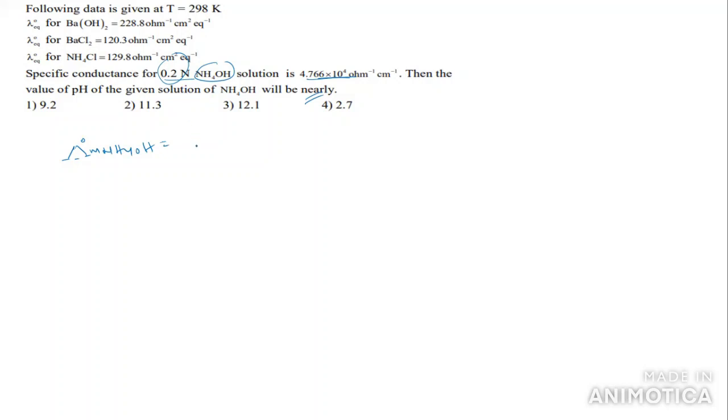So the limiting molar conductivity of NH4OH is the limiting molar conductivity of NH4Cl plus that of Ba(OH)2 by two, minus that of BaCl2. NH4Cl is 129.8, plus barium hydroxide 228.8, minus barium chloride 120.3. You will get 238.3. Okay. Now you have to find the limiting molar conductivity.